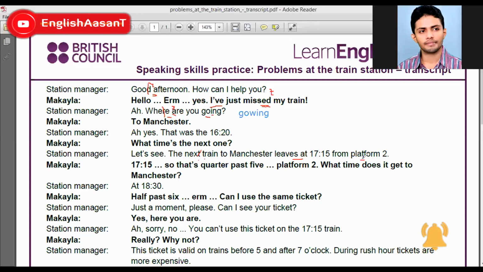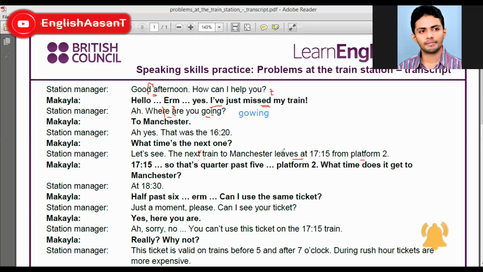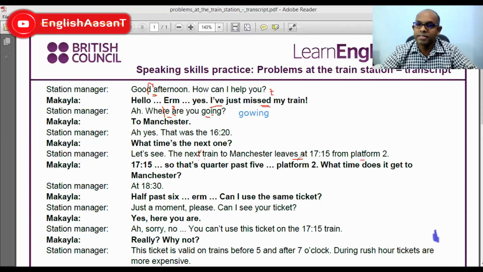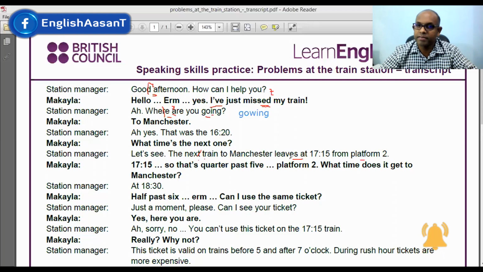Sir, excuse me, sir. Yes, Rahul. Can you repeat the leaves at? Leaves, leaves at. That's because before S, leaves at.